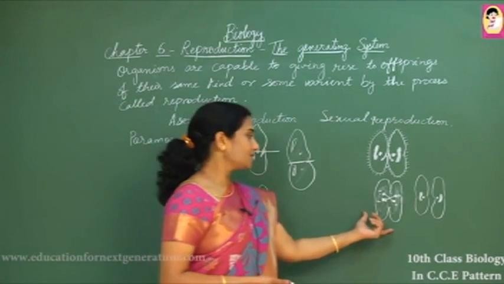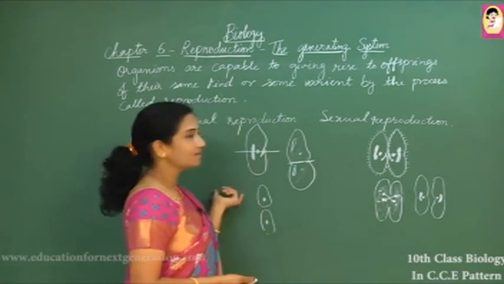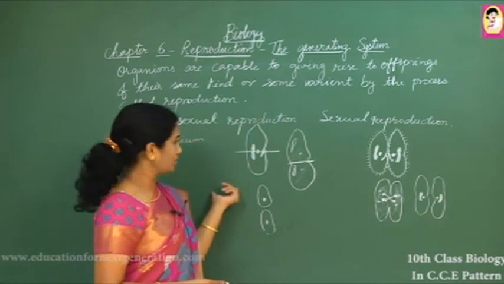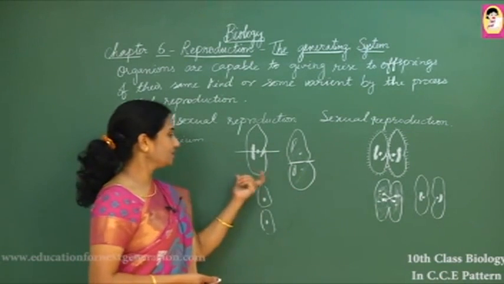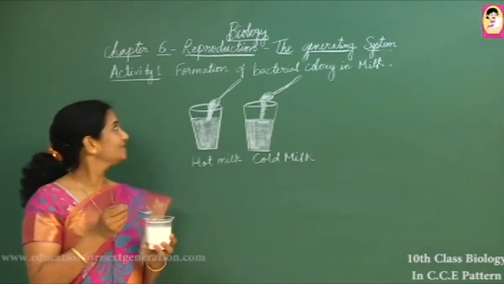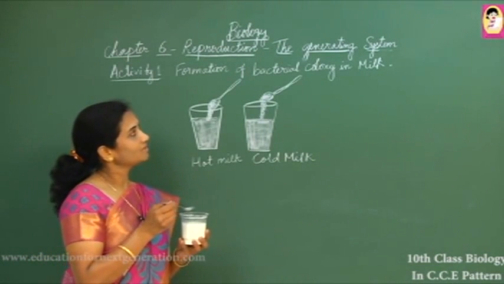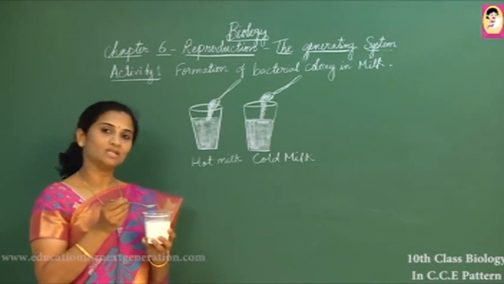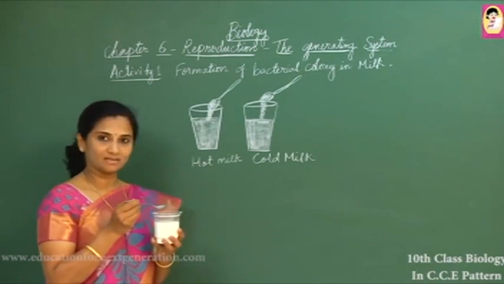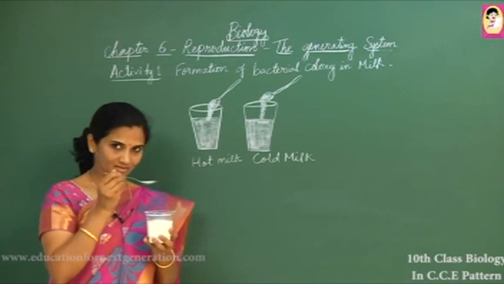So this is considered better than the kind of mode of reproduction that we have seen through the paramecium example. Now let us see this activity about the formation of bacterial colony in milk. As we know, lactobacillus bacteria are present in curd.